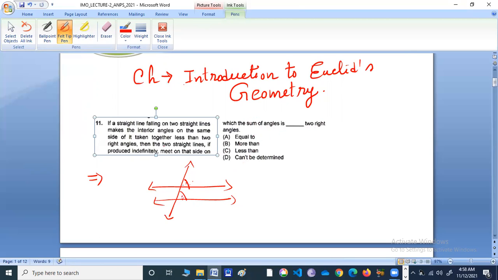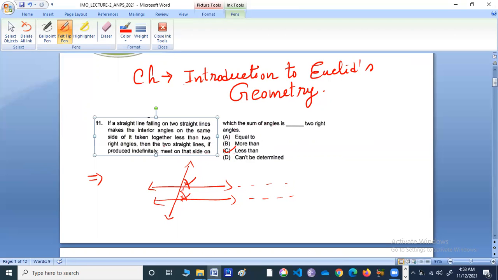So if the sum of these two angles is less than two right angles, and if they are produced indefinitely, they will remain so, right? That means they will never meet, in other words. If these two angles are together less than two right angles, and if these lines are produced indefinitely, they will remain same. That means they will never meet, or other words, meet on that side on which the sum of the angles is less than two right angles.